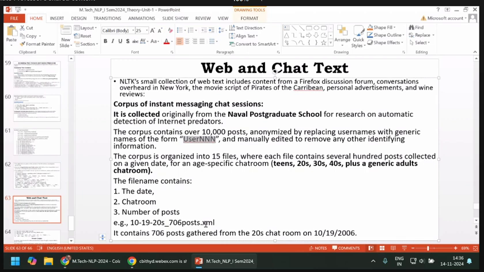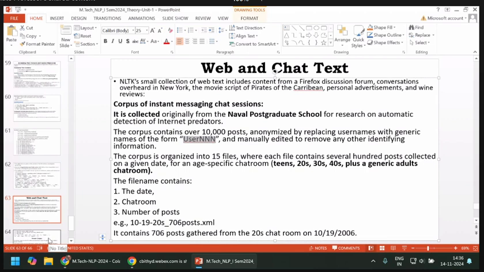It means it consists of 706 posts gathered from the 20s age group chat room on 10-19-2006. Those posts you can get.